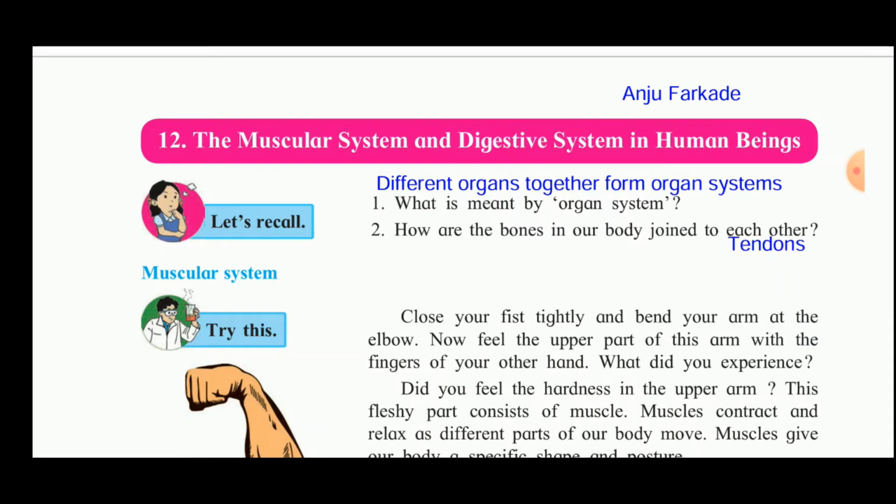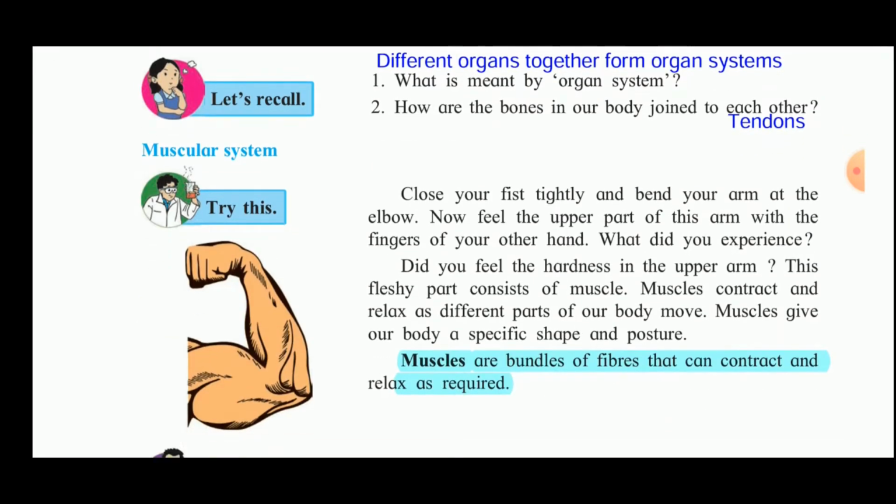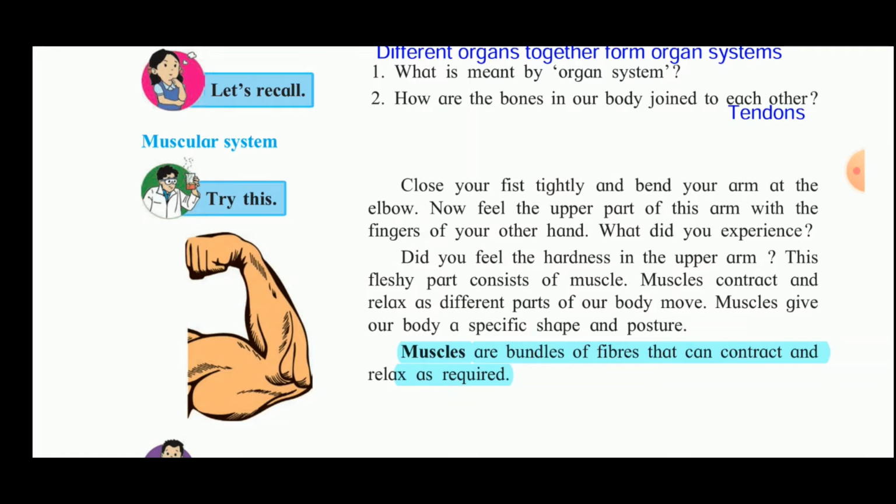Now, second question is, how are the bones in our body joined to each other? The bones in our body are joined to each other by tendons. Now, let us first see about the muscular system.